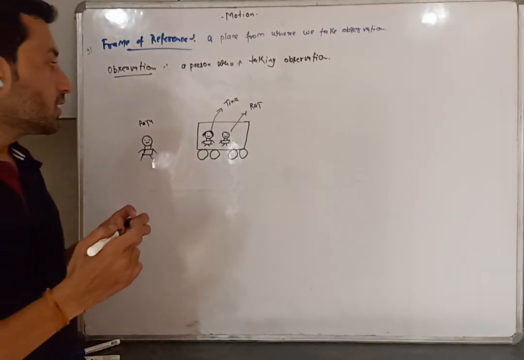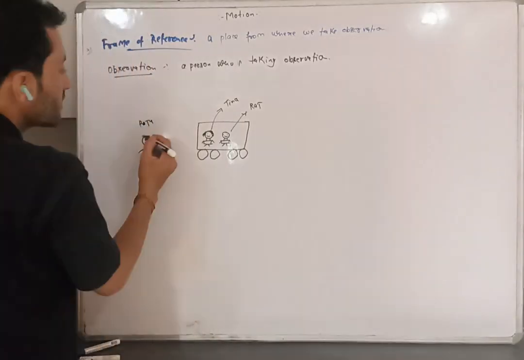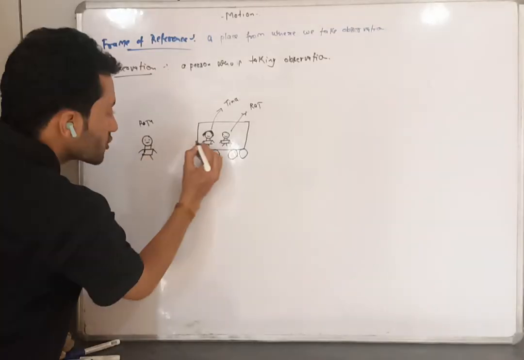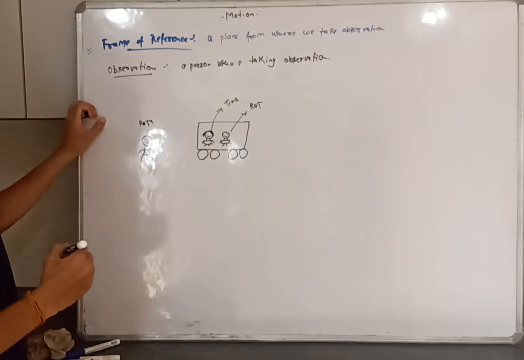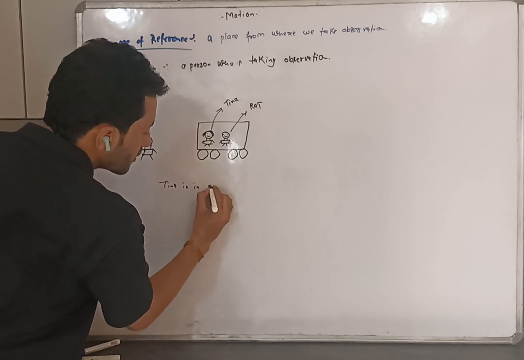Now, if I ask you, tell me the position of Tina with respect to Raju. If Raju is observing Tina, what is the position of Tina? So Tina is in motion.